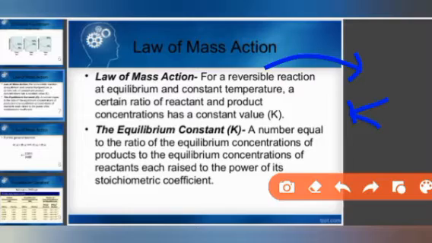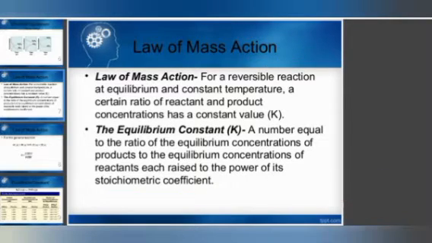And what is the meaning of equilibrium constant? It is a number equal to the ratio of equilibrium concentration of product to the equilibrium concentration of reactant. It is simply the ratio between equilibrium concentration of product and equilibrium concentration of reactant, each raised to the power of its stoichiometric coefficient. Okay, so this we started yesterday.